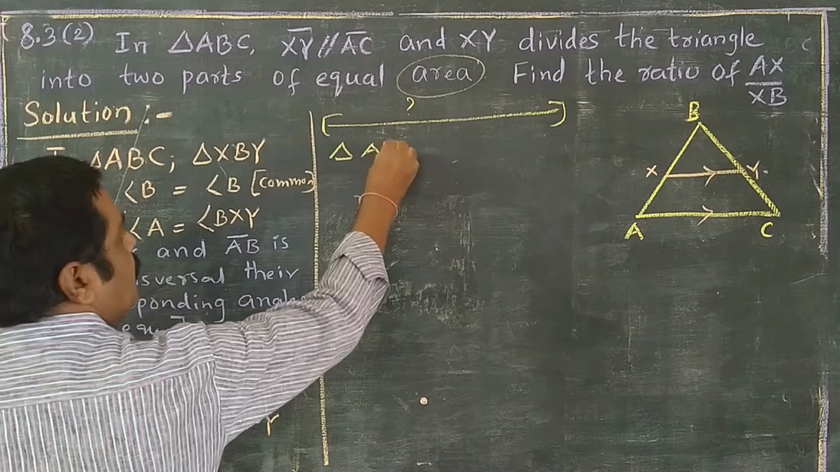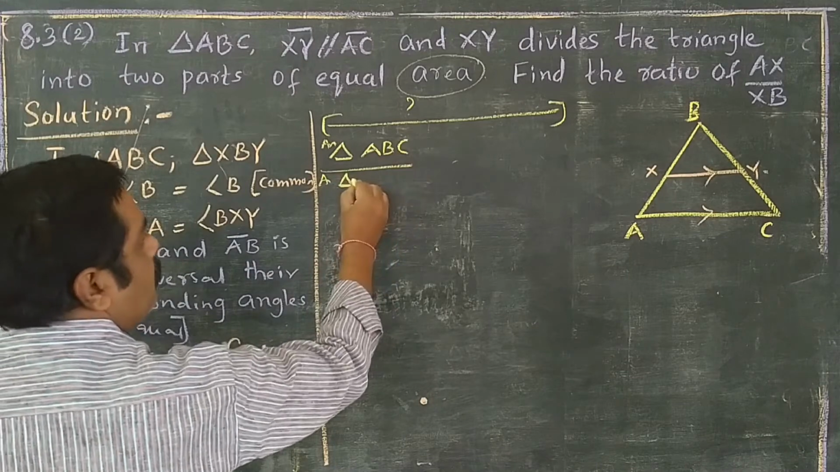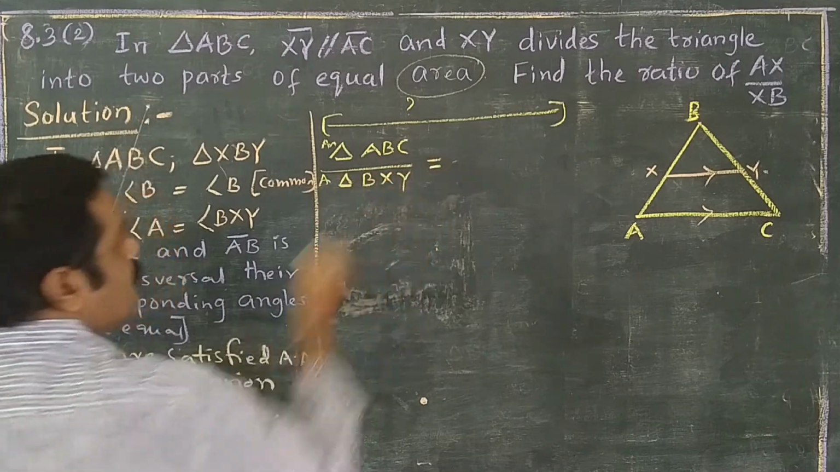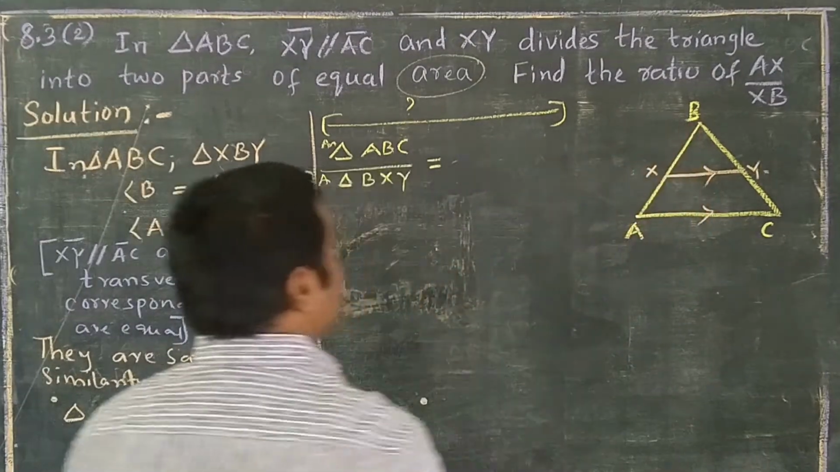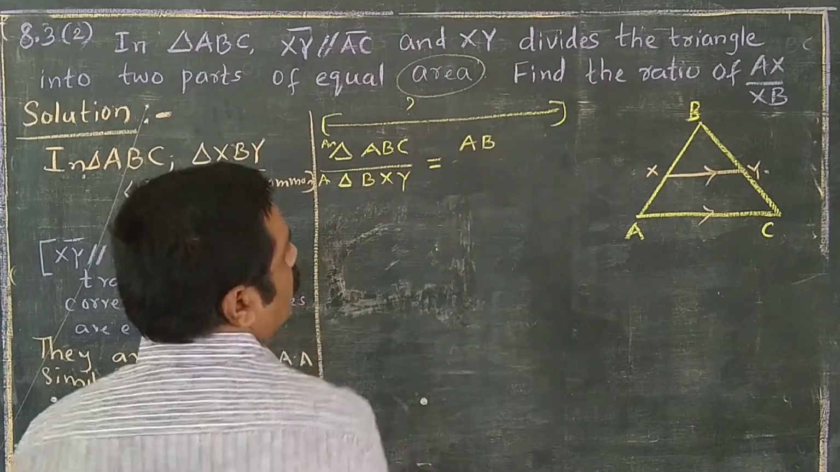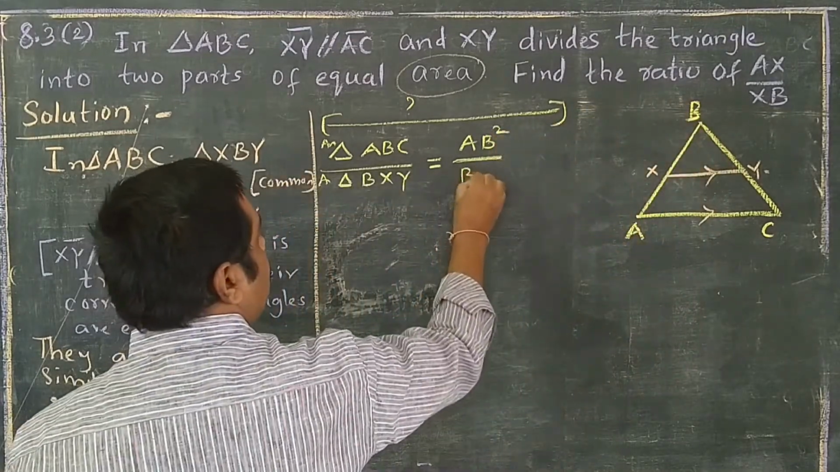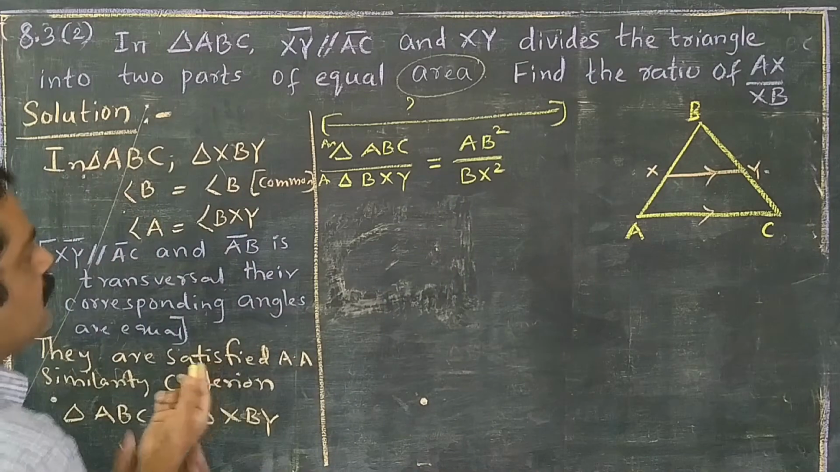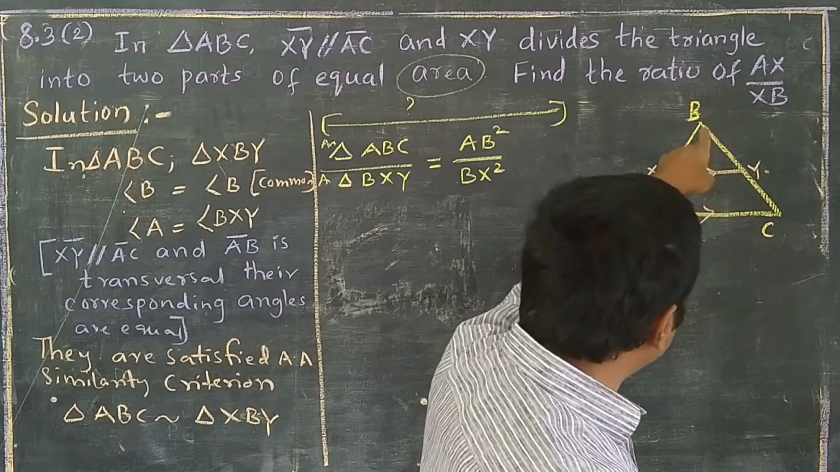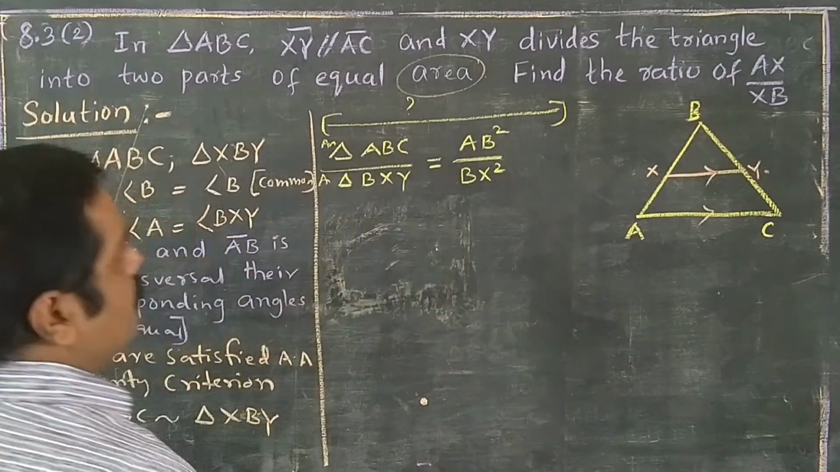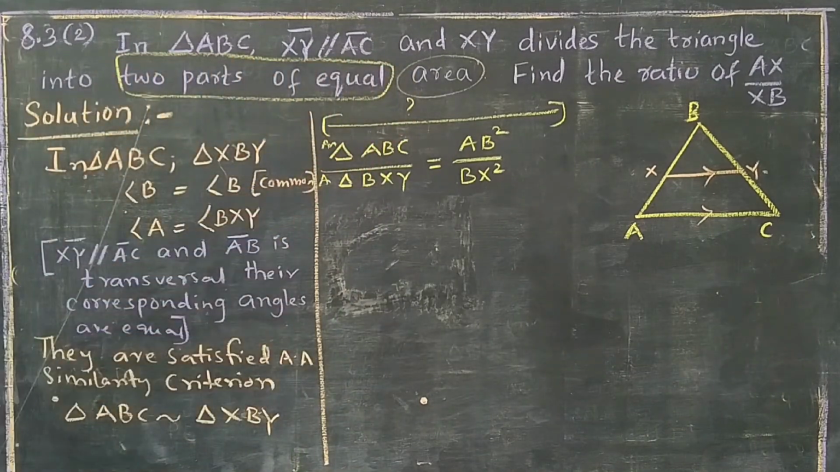Area of triangle ABC by area of triangle BXY. When these two triangles are similar, the biggest triangle's corresponding side is AB square, by BX square. Now clear? But what happened is the area of triangle BXY is exactly half of triangle ABC. Why? Because the two parts are given as equal parts.